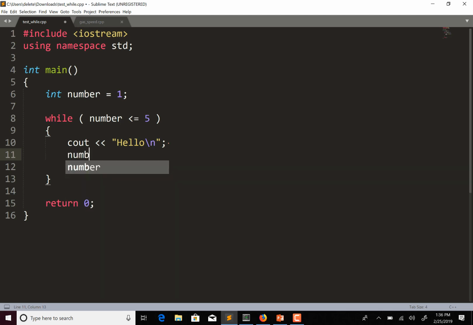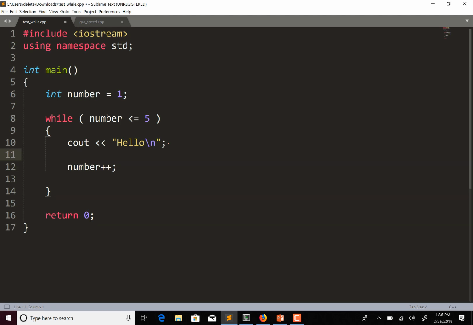So what I'm going to do is number plus plus, and we're going to talk about this plus plus in more detail in a minute. But this is basically called the increment operator. And so what this is going to do is, I'll just talk about it right now.